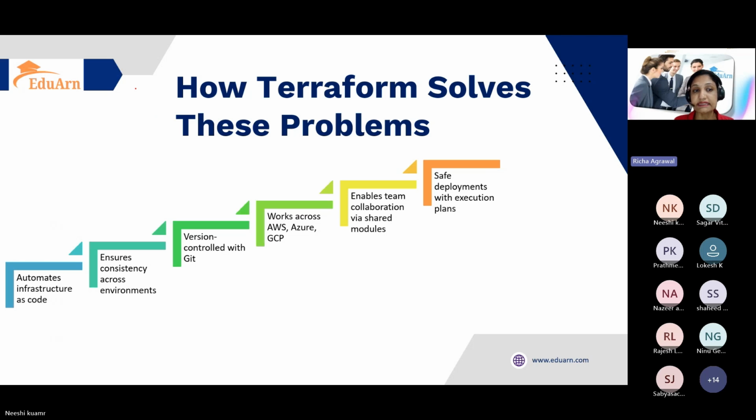These problems are solved by Terraform. We'll see that now. It automates the code; the infrastructure has now become code. Simply like any other code, we can keep it as automated code. It keeps consistency across multiple environments. We will have QA and a prod environment, so it will be consistent. Similarly, we can keep it in a version control tool like Git, so that we can see what the previous change was and what the latest change is. Terraform is not bound to any one cloud vendor. We can work with AWS, Azure, or GCP, or even future cloud vendors.